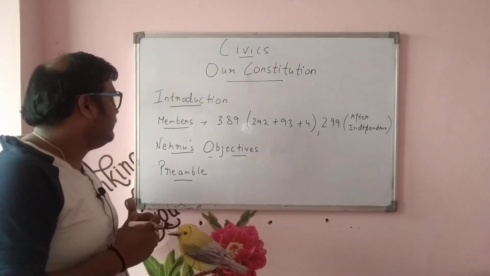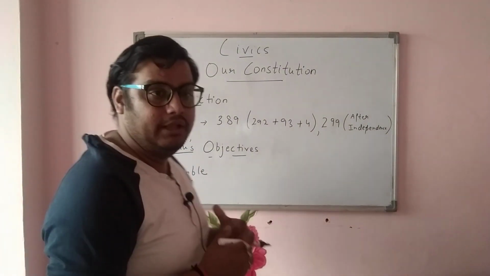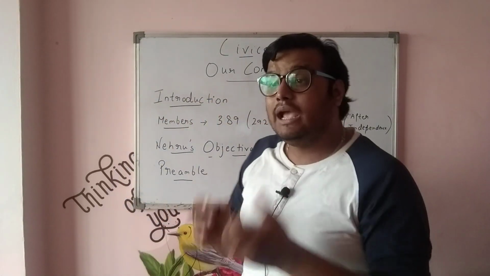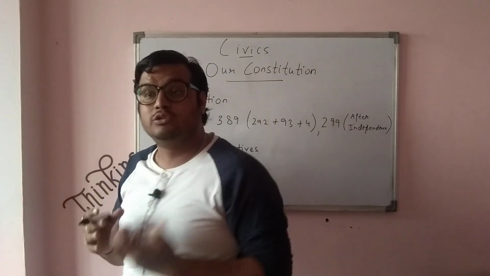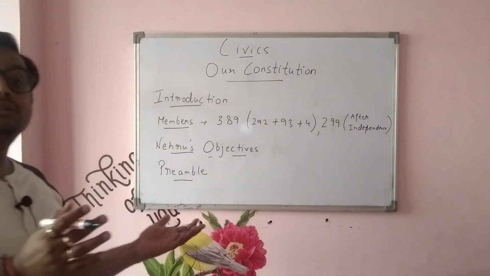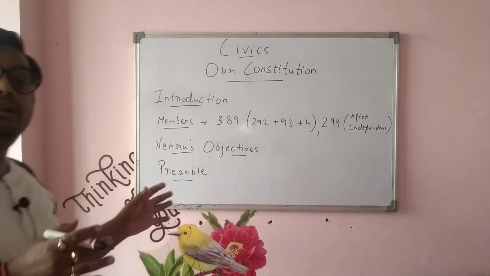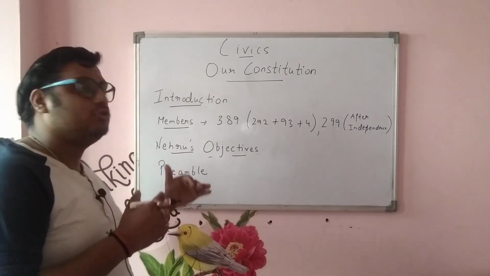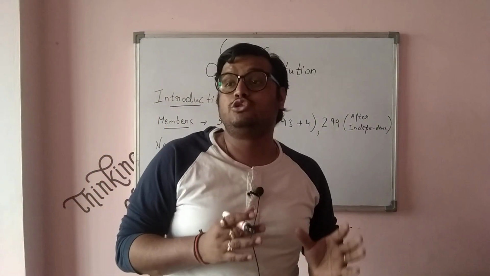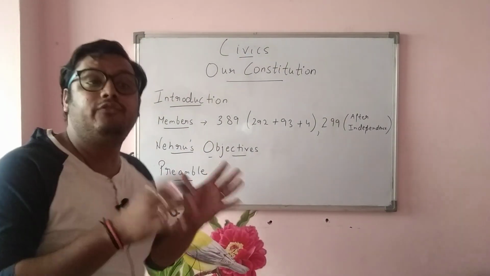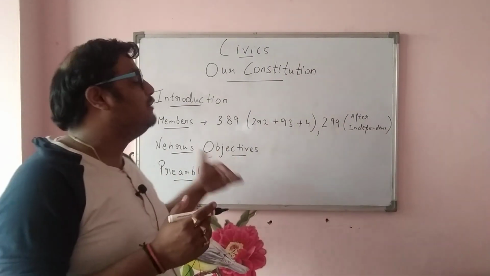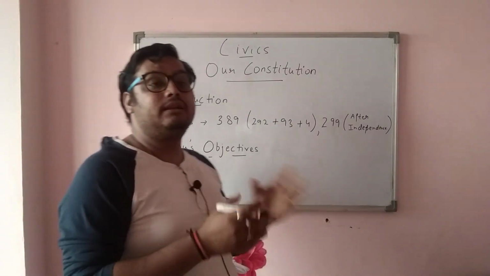Next, a very important thing we'll be talking about is Nehru's objective. A very important thing in this chapter is what Nehru's objective is. Nehru's objective is basically a set of proposals given by Nehru, because Nehru was also a very prominent member who took part in the Constituent Assembly. He proposed that certain things should be there in our constitution and everybody should follow them. So Nehru's objective became a part of our constitution. In Nehru's objective, there were various points.